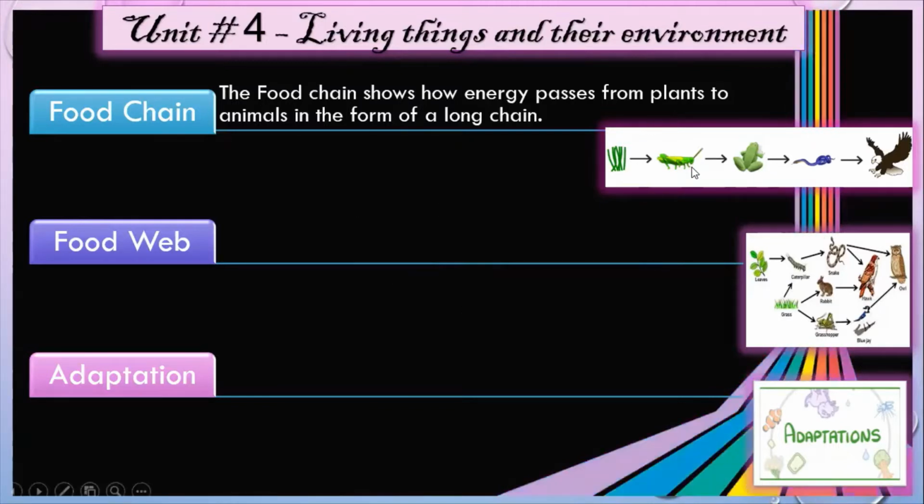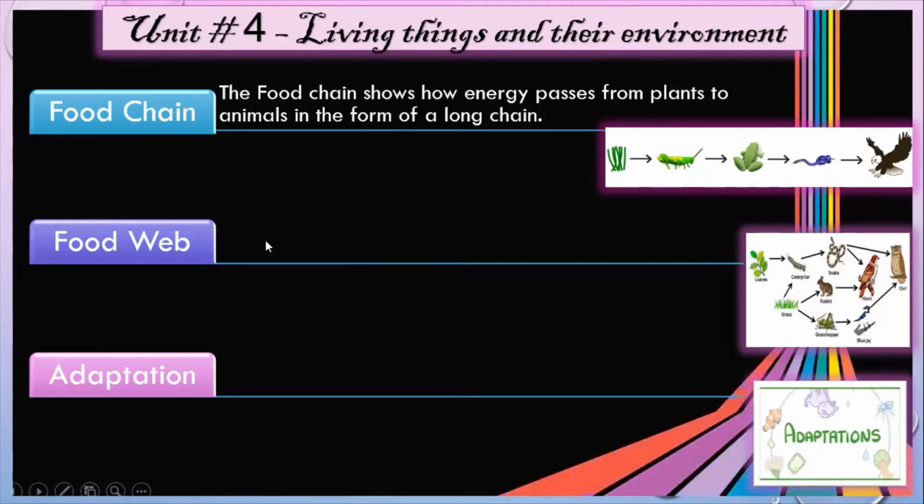That is eaten by a grasshopper, and then the grasshopper is eaten by a frog, the frog is eaten by a snake, and the snake is eaten by an eagle or hawk. That is a simple food chain. You can see that the herbivores, that is plant-eating animals, are eaten by the flesh-eating animals, and then energy flow forms a food chain.